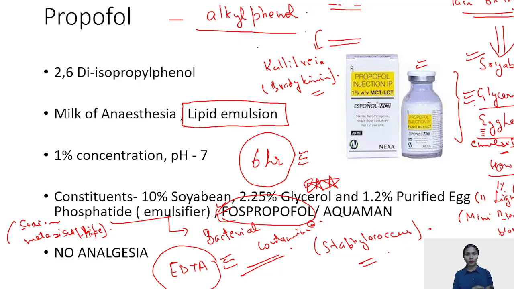Fospropofol is water based, and Aquafol is also a water-based propofol that helps to decrease the pain, but they are slow in onset and low potency in comparison to your conventionally used propofols. Please remember that always. Propofol is a very good sedative, hypnotic. It leads to anterograde amnesia, but it has no analgesic action. Always remember this. There is no analgesia that is provided by propofol.